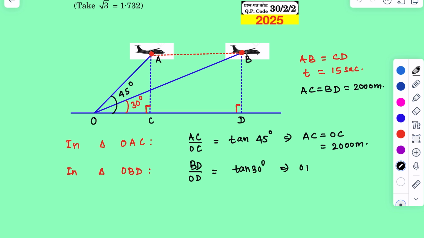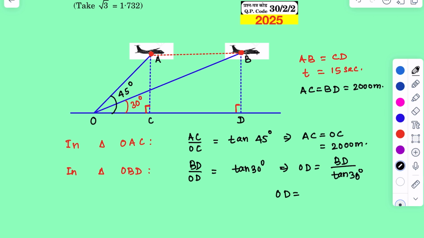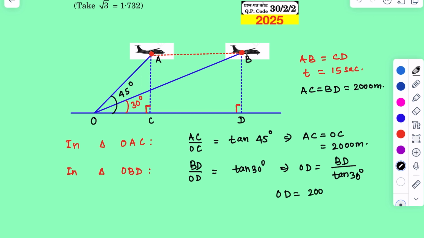This implies that OD is equal to BD by tan 30 degrees. So OD becomes BD into root 3, since tan 30 degrees is 1 by root 3, and BD is equal to 2000 meters, because the helicopter is traveling at a constant height of 2000 meters.